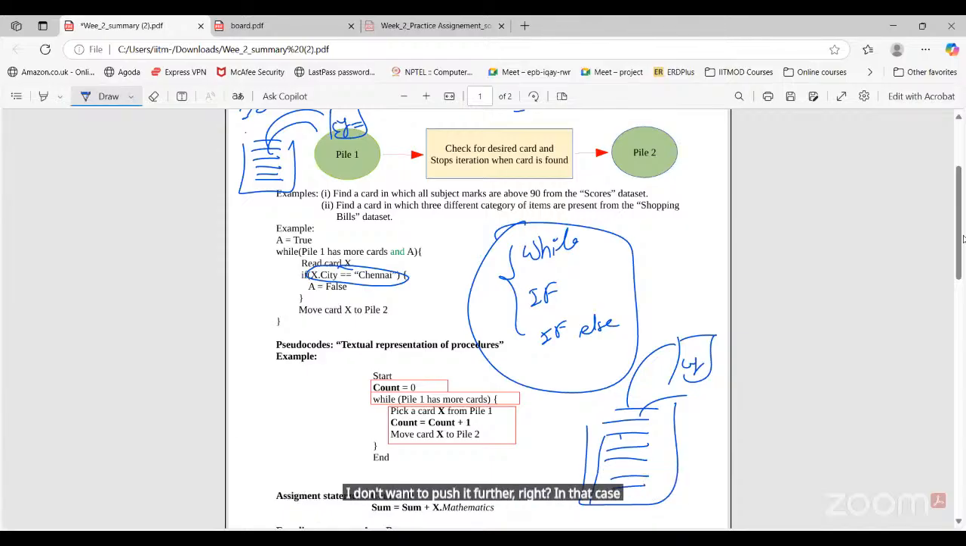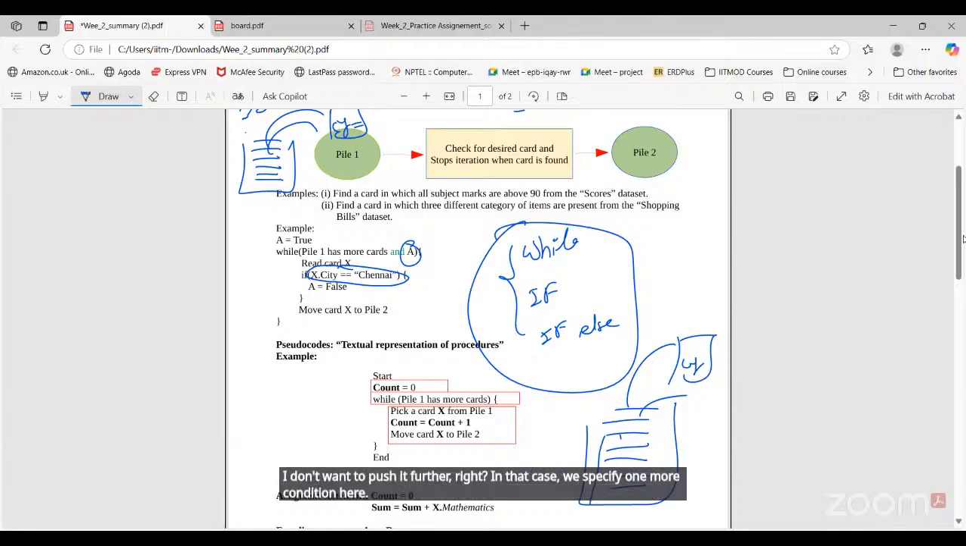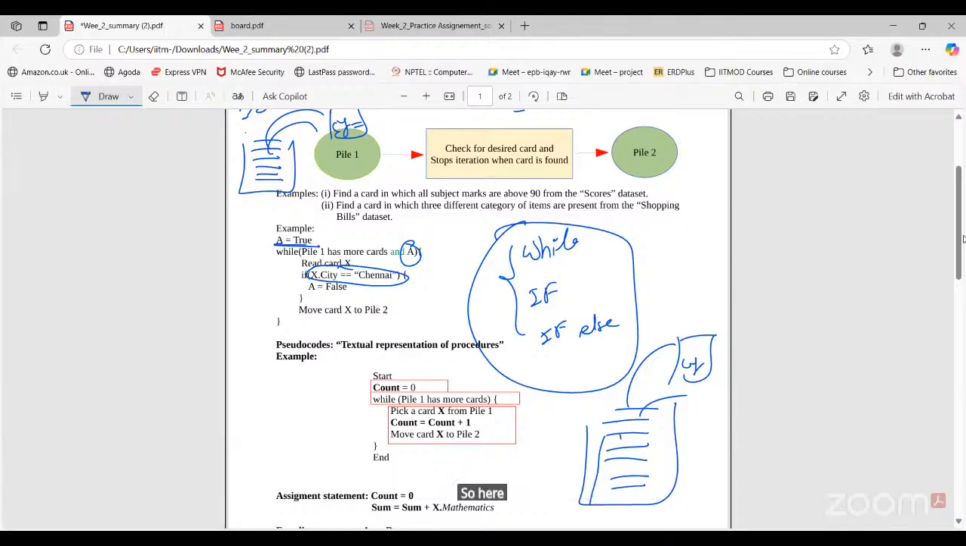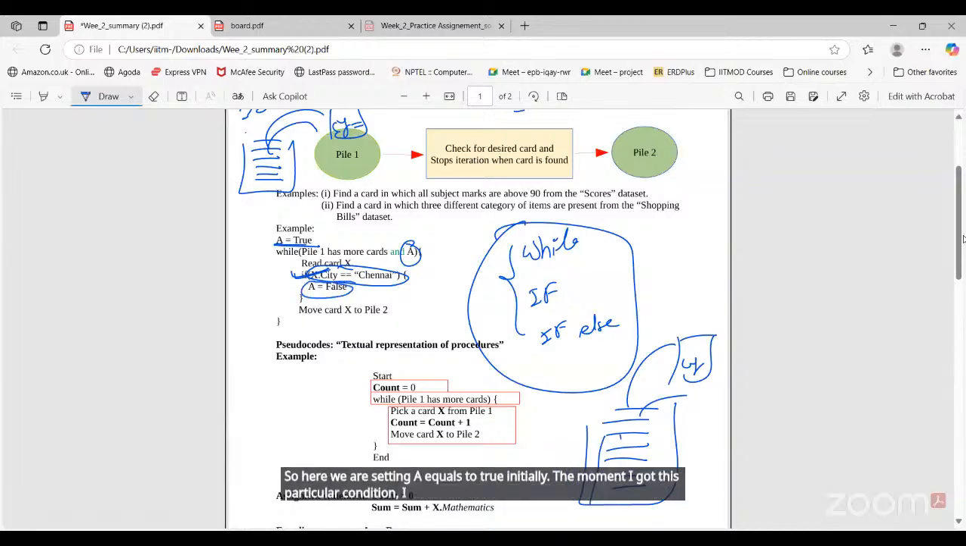In that case, we'll specify one more condition here. So here we are setting A equals true initially. The moment I got this particular condition, I will set A equals false. Then in the next iteration, A will be false, so the entire condition will become false. This is what conditional termination is.